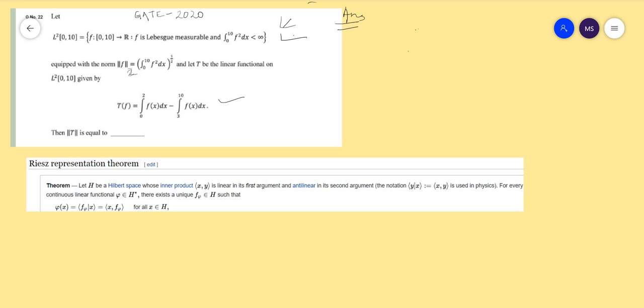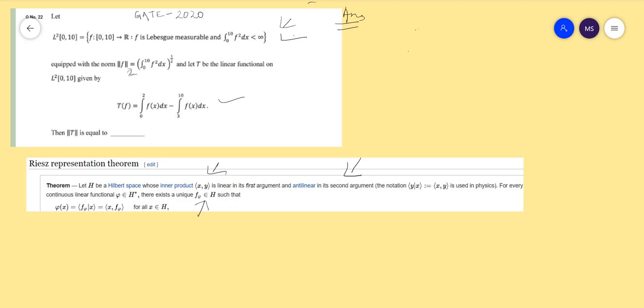The statement of the Riesz representation theorem is: let H be a Hilbert space whose inner product is like this, linear in the first argument and antilinear in the second. For every continuous linear functional, there exists a function in the Hilbert space such that I of x equals the inner product of x and f.